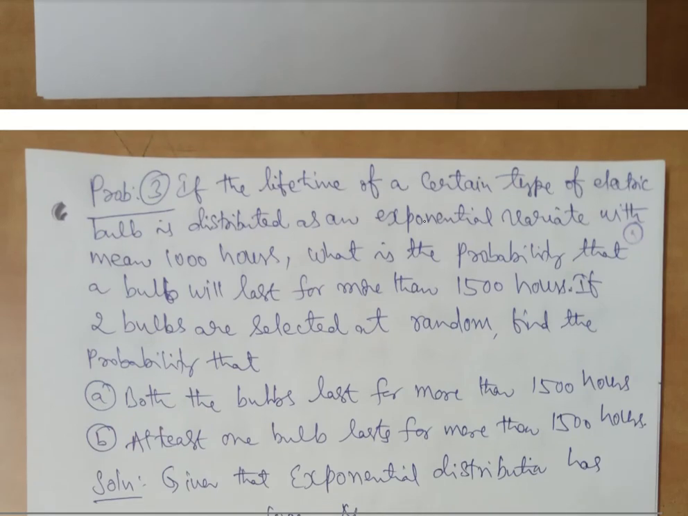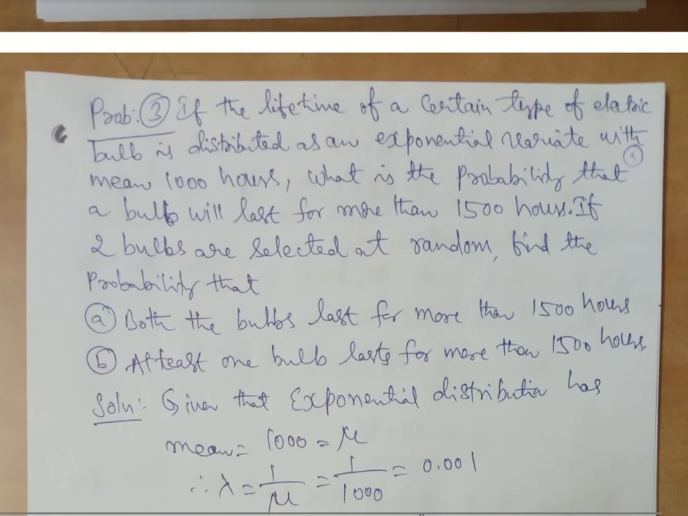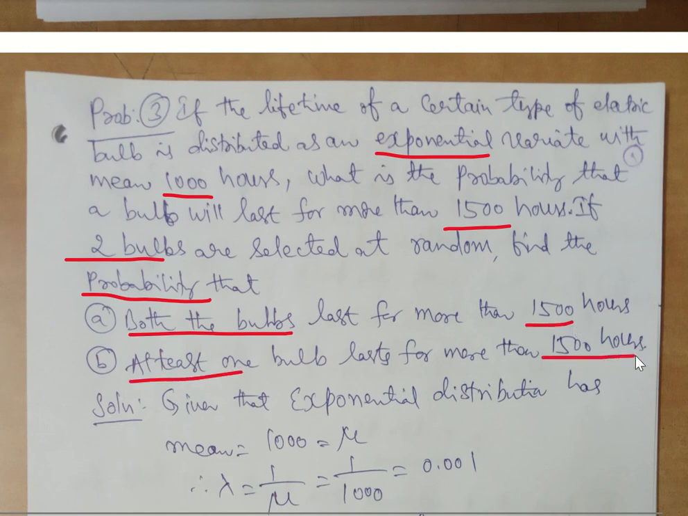Next problem, if the lifetime of a certain type of electric bulb is distributed as an exponential variate with mean 1000 hours, what is the probability that the bulb will last for more than 1500 hours? If two bulbs are selected at random, find the probability. So they have mixed up probability as well as your distribution, so we have to be very careful. So both the bulbs last for more than 1500 hours. At least one bulb lasts more than 1500 hours.